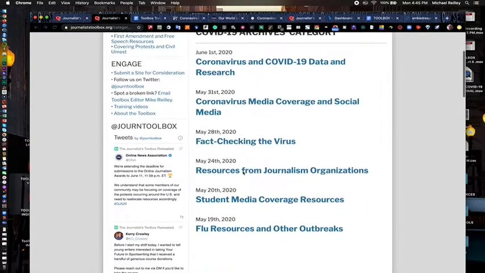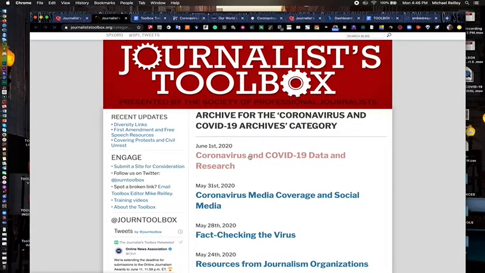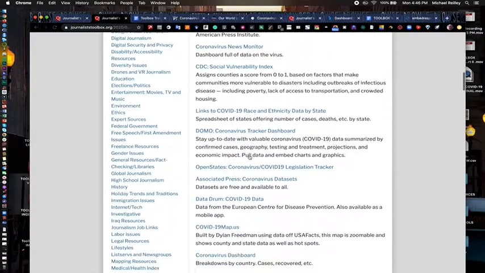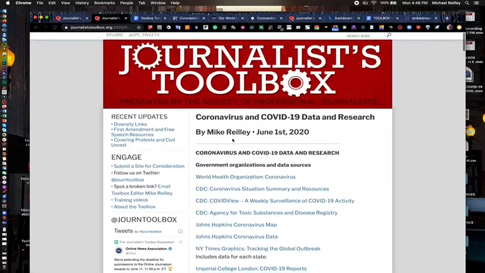It's broken down by different topics: data and research, media coverage, social media coverage, fact-checking resources, student media resources, other journalism organizations and what they're sharing for resources. Also flu resources and other outbreaks, things like SARS and Ebola. We also have the 1918 pandemic, some of the research and historical information on that as well. And when you open these pages up, there's just a wealth of data in here and resources, hundreds of links with little descriptions with them to help you better find reliable information.